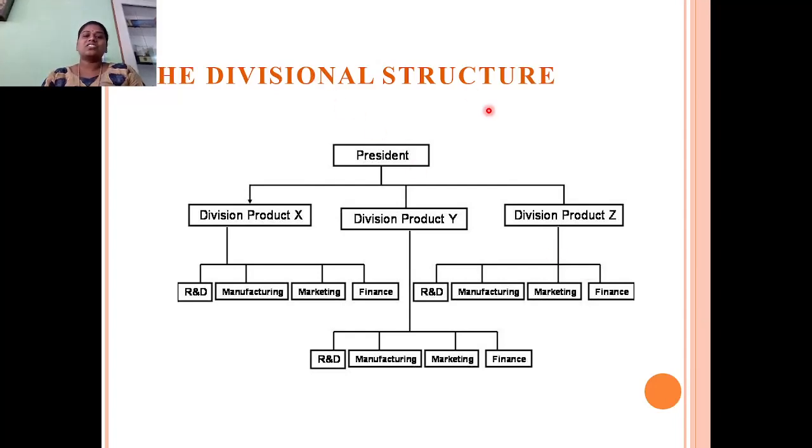Next, how this divisional structure works. It works according to the requirement of the zone, the area or the product. So under the president there are product X, product Y and product Z. Product X has separate R&D, manufacturing, marketing and finance. Likewise, product Y also has separate marketing, manufacturing, R&D and finance. Product Z also has R&D, marketing, finance and manufacturing. So it is divided into different divisions.